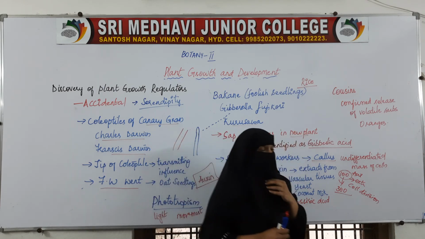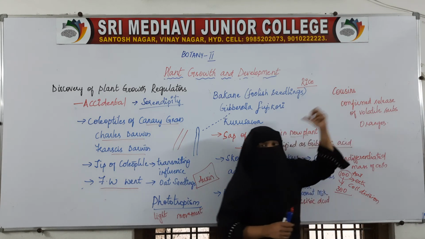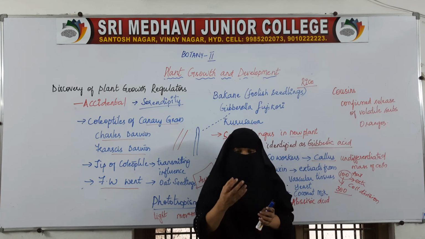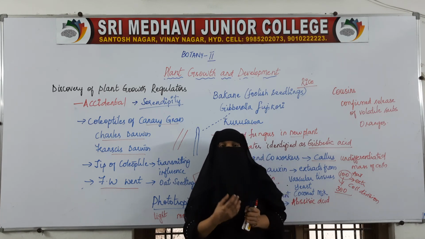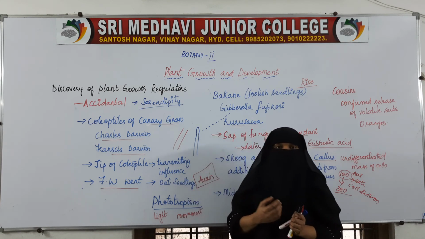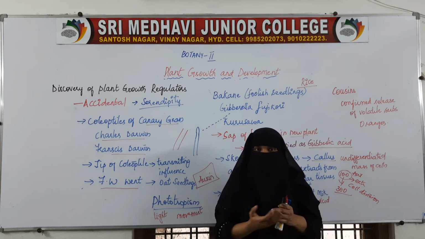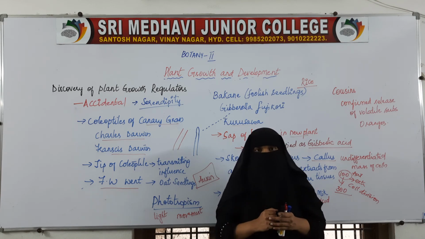And lastly, Cousins is the name of the scientist who confirmed that plants release a gaseous volatile substance. Volatile means which can move easily, and gases can move very easily when compared to solids and liquids.